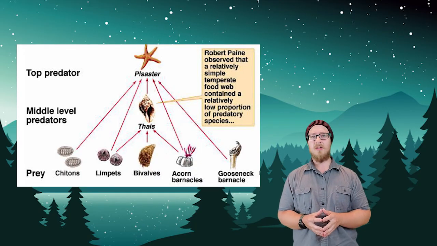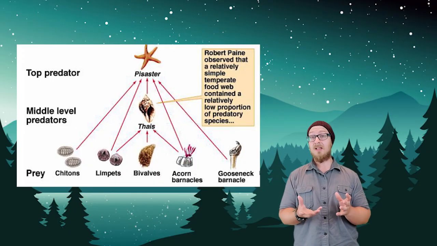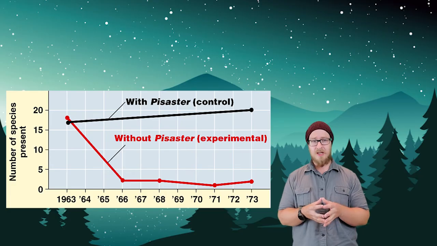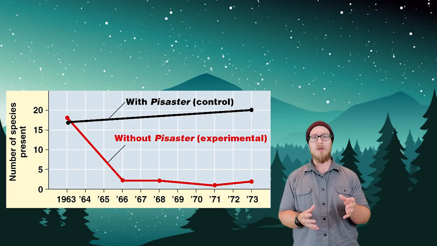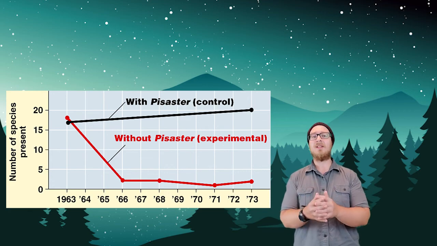He removed Pisaster, a type of sea star. What he observed was a paradigm shift in ecological thought. The biodiversity present in the plots of land where the sea star was removed was drastically lower.